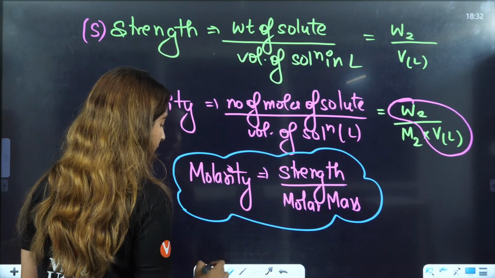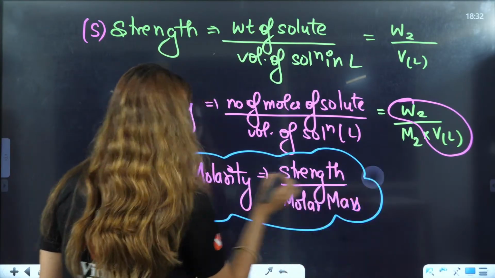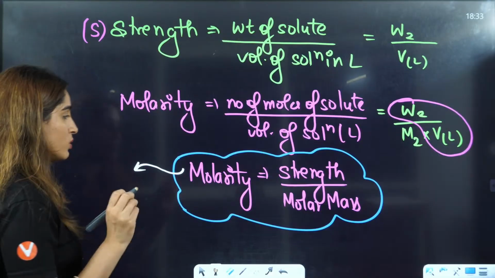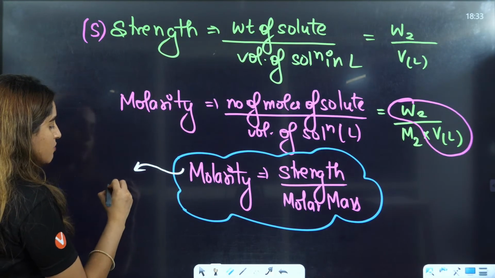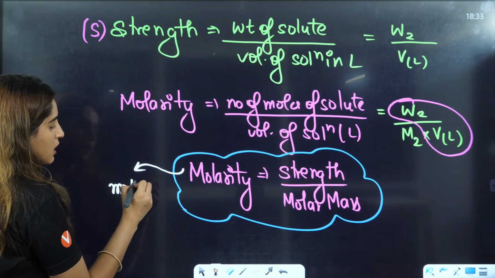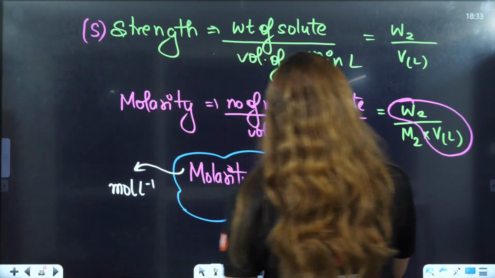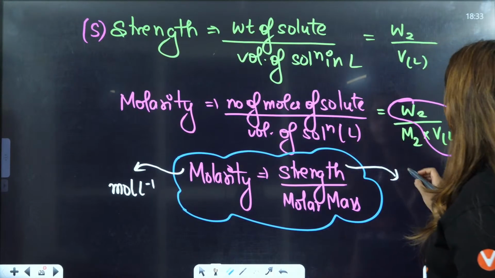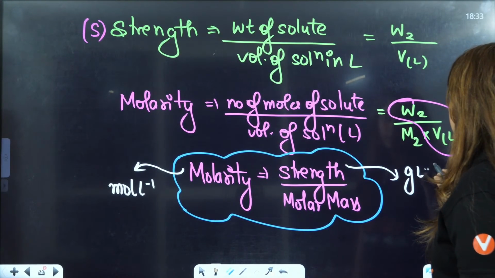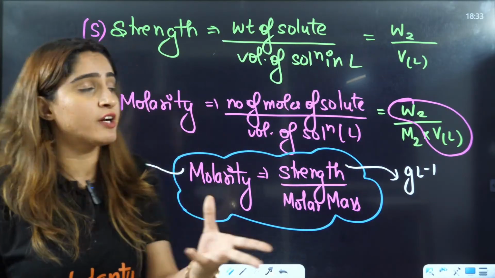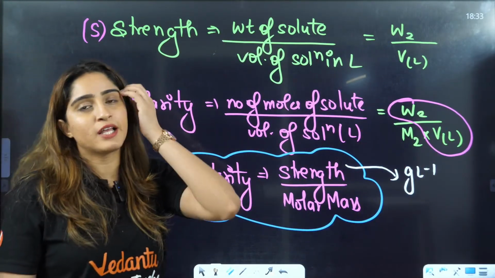The unit of molarity is mole per liter, but the unit of strength is gram per liter. That is the difference.